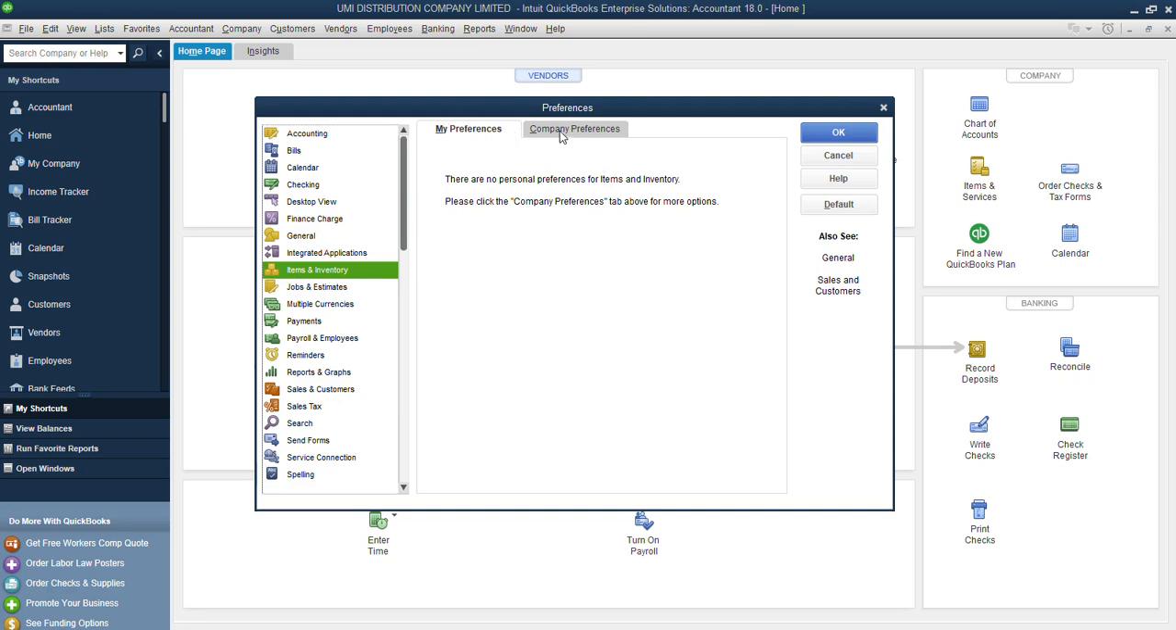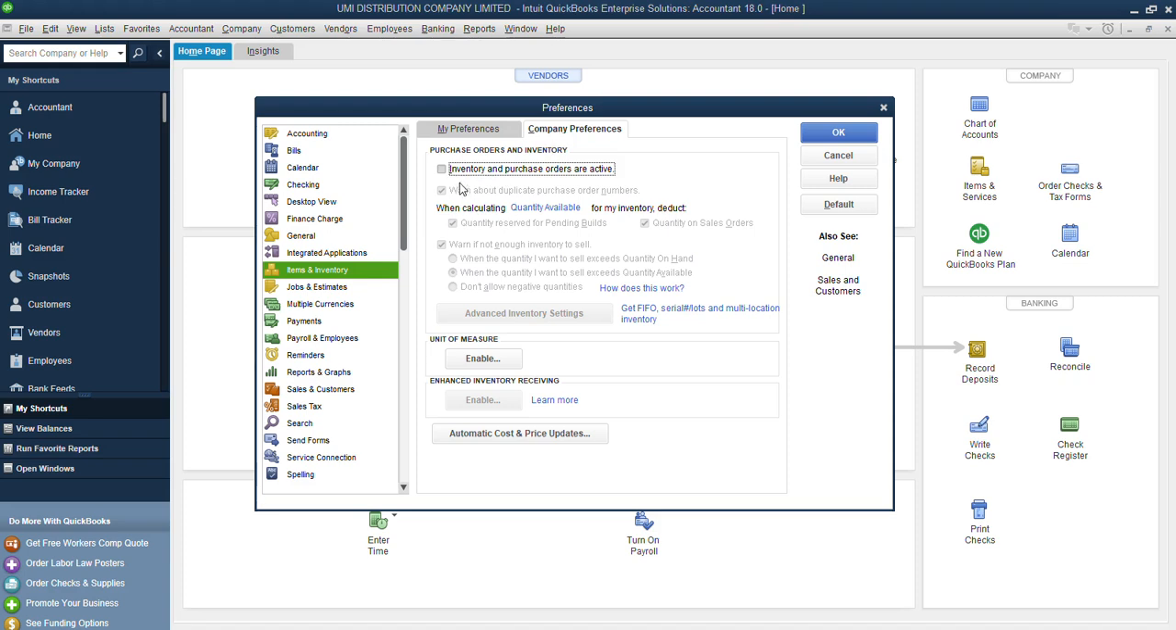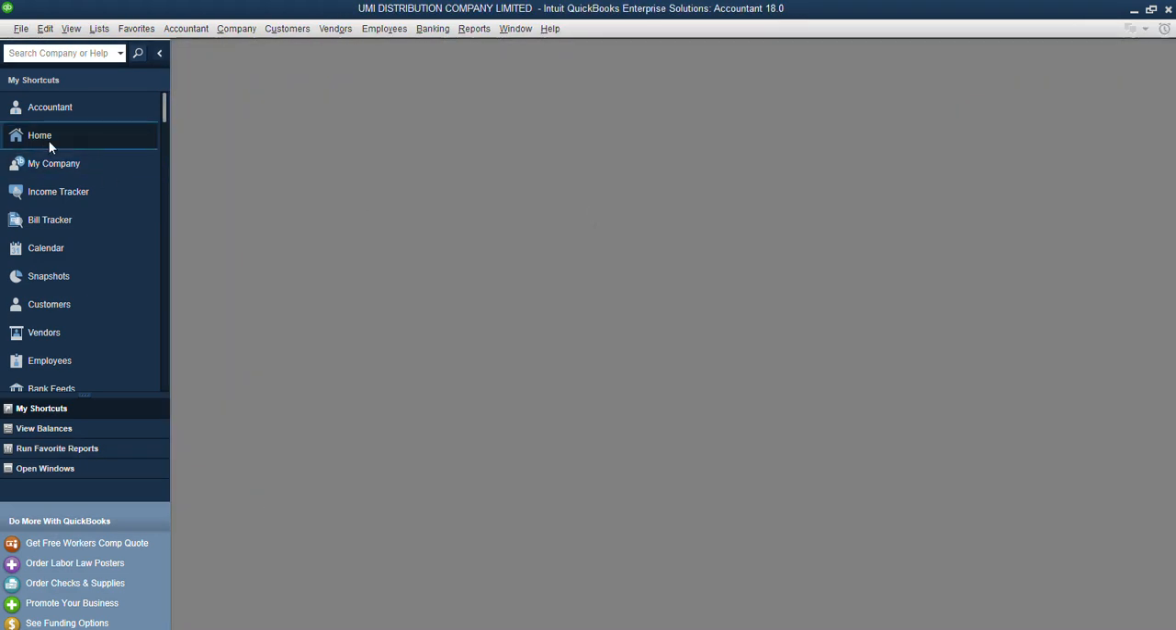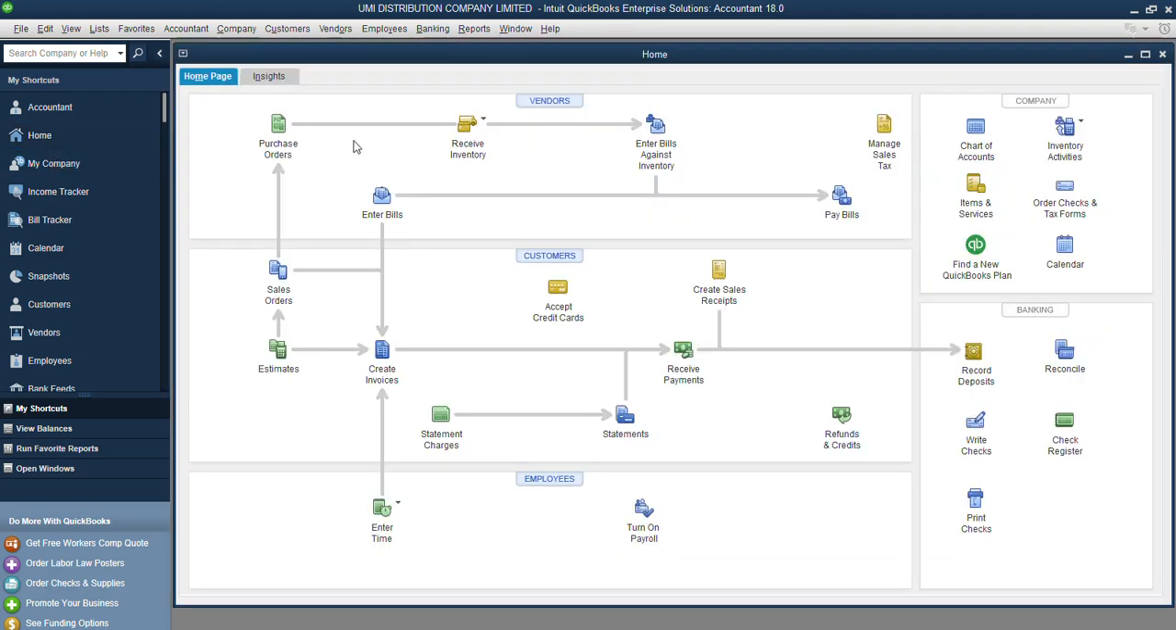Then we have to go to company preferences. When we click on company preferences, you can see that it's also blank because it's not active. So what we're going to do is check that inventory and purchase order are active. Once you do that, you can just click OK. The same thing that happens when we set up our sales tax is also going to happen here. We just click OK so that it will populate. Then we come back to our home, and you can see now that our inventory items have been colored. We have from the purchase order to the receive inventory, to enter bills against an invoice, to pay bills, and you can see that this section is complete.